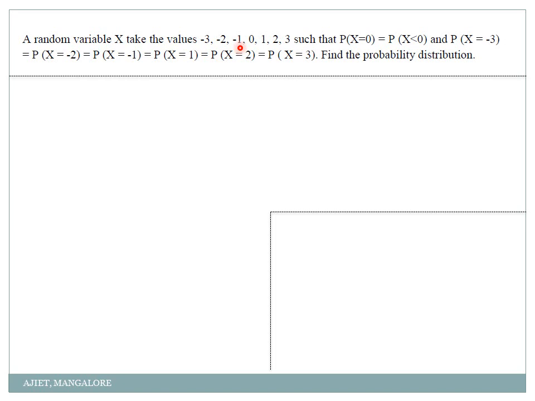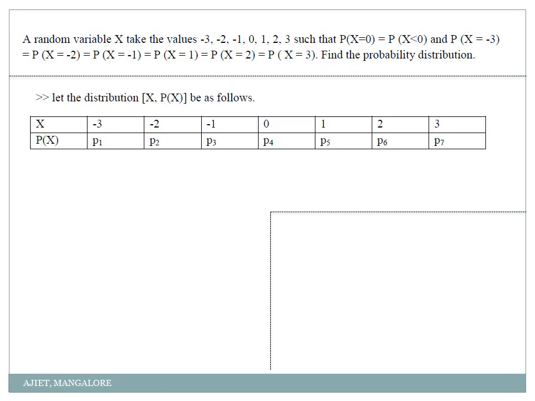Correct? And P of x equal to minus 3, P of x equal to minus 2, P of x equal to minus 1 and P of x equal to 1 are all equal. Find the probability distribution. Okay, so first I'll write the table: minus 3, minus 2, minus 1, 0, 1, 2, 3. I need to find these values P1, P2, P3, P4, P5, P6, P7.